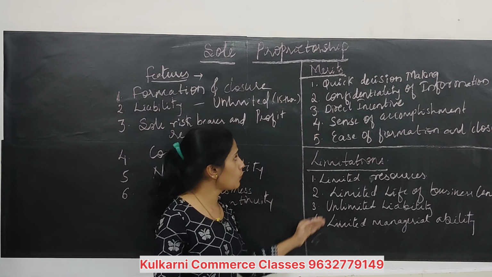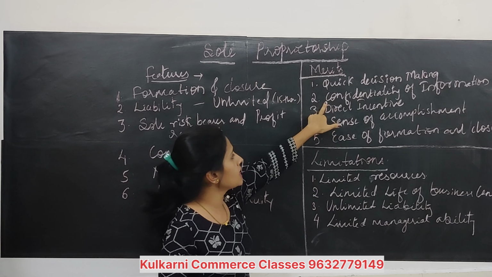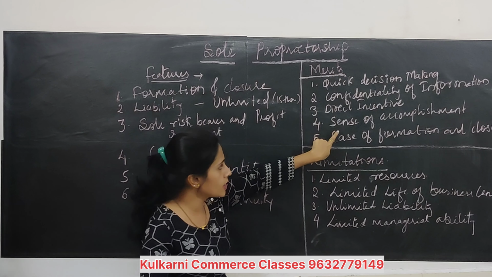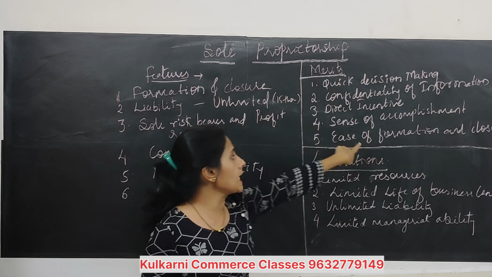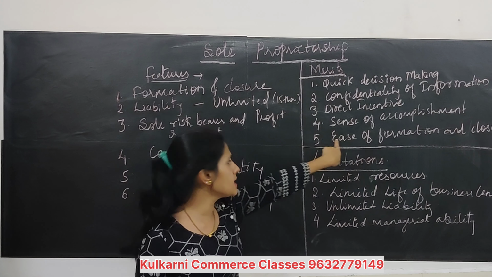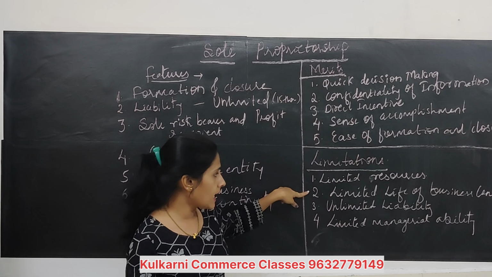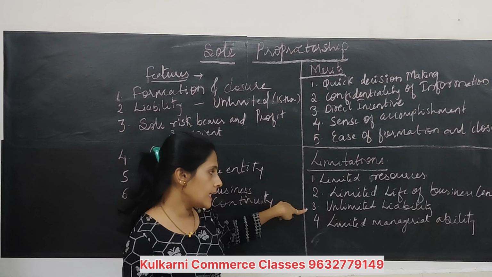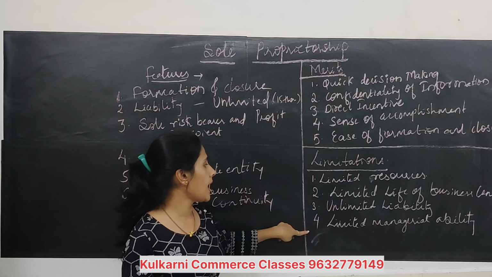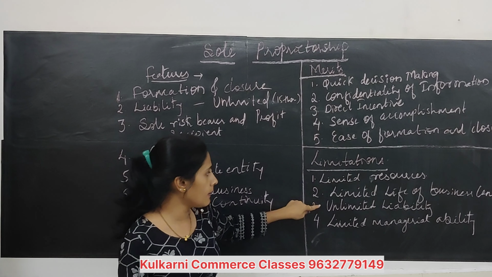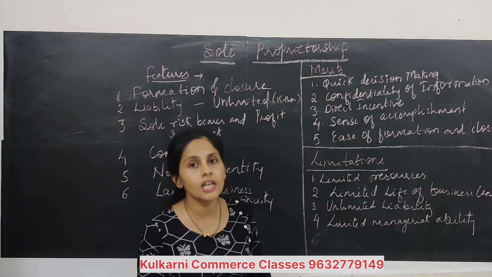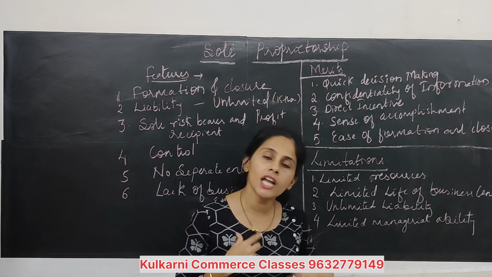Positive points: quick decision making, confidentiality of information, direct incentives, sense of accomplishment, ease of formation and closure. Ease means easy. Then limitations are limited resources, limited life of the business concern, unlimited liability, limited managerial ability. See where limited is there, where unlimited is there.